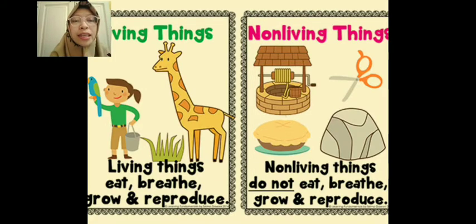And these are the living things. For example, this is the giraffe, grass, bird, and human. Living things eat, breathe, grow, and reproduce. Another characteristic, living things can reproduce, atau bisa bereproduksi, to make new individuals and keep their species, atau dia bisa menghasilkan keturunan, ya.